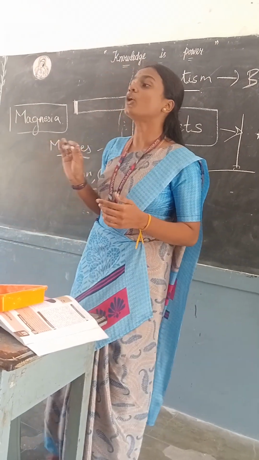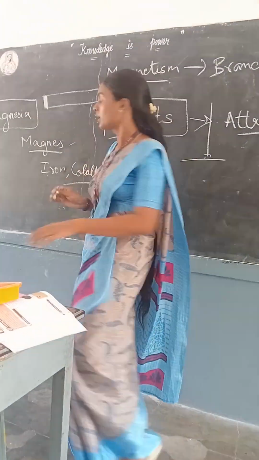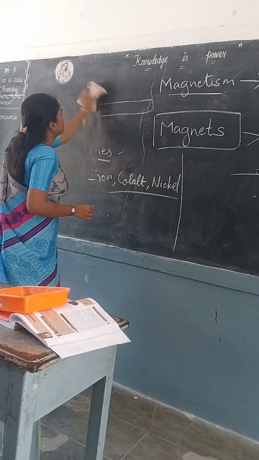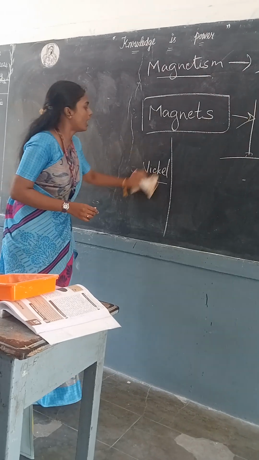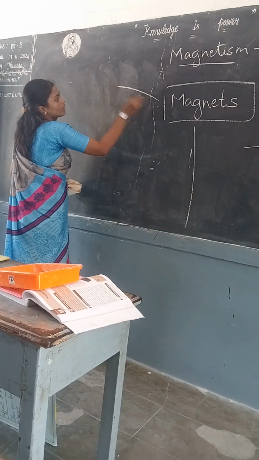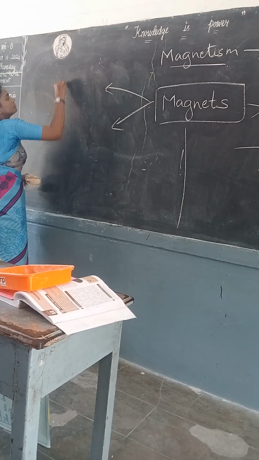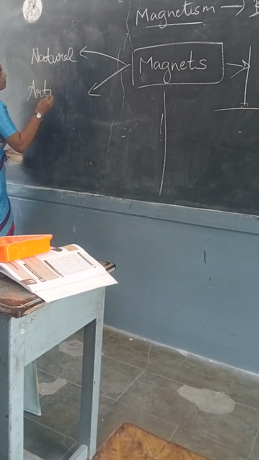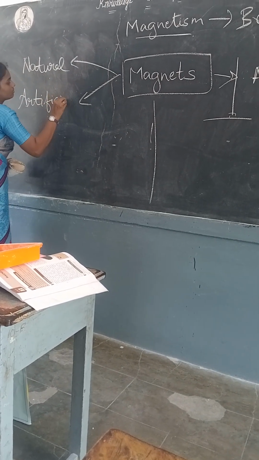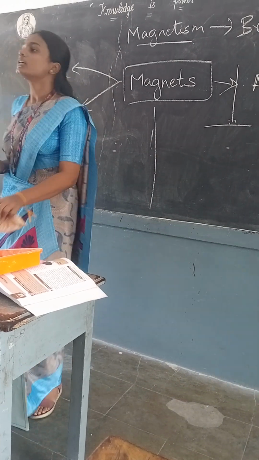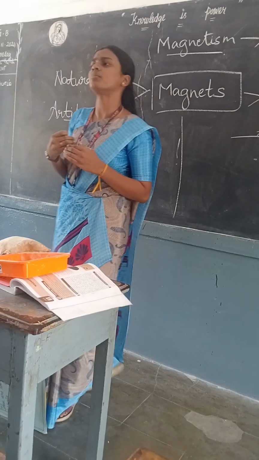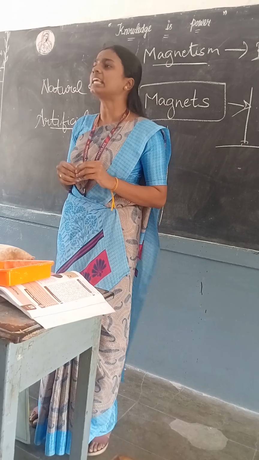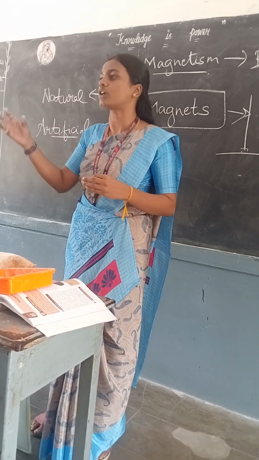Okay, now we are going to classify the magnets. Do you know the classification of magnets? Generally, natural and artificial. What are the classifications? Natural magnets, artificial magnets. Yes, good. Artificial magnets. So, from the name, what do you understand? Natural magnets. Yes, it is found naturally. It does not need any processing work in factories or industries like that.